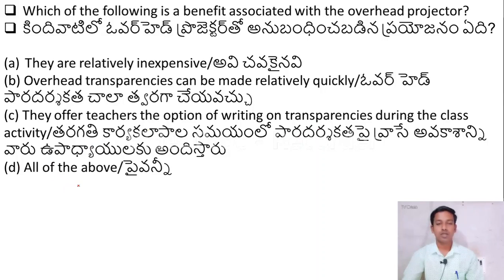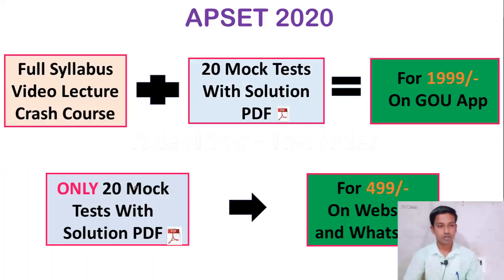The right answer is all of the above, because overhead projectors are inexpensive, transparencies can be made relatively quickly, and teachers can write on the transparencies. So all of the above is the correct answer. I hope you got this. Let us move to the next question.